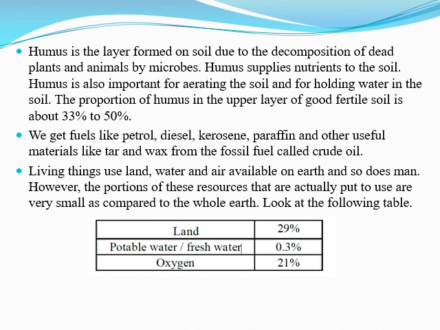We get fuels like petrol, diesel, kerosene, paraffin and other useful materials like tar and wax from the fossil fuel called crude oil. Living things use land, water and air available on the earth, and so does man. However, the proportion of these resources that are actually put to use is very small as compared to the whole earth. Look at the following table. We are using land only 29%